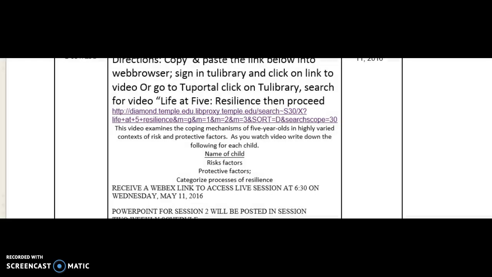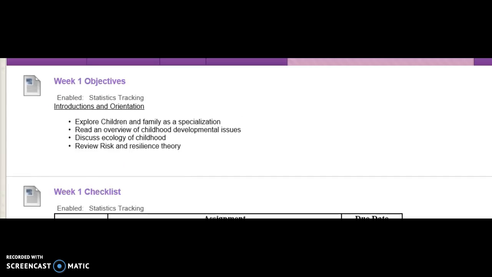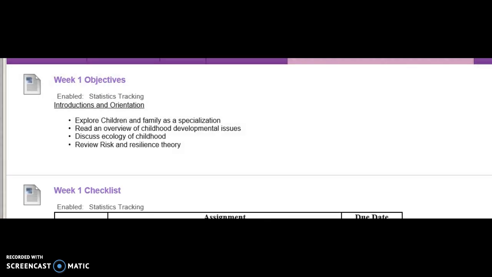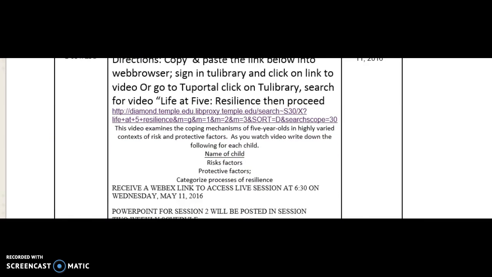Every week before the synchronous class, there will be a PowerPoint that is posted under PowerPoint sessions, which again, I will need to create a link to on the menu side. And that's how you'll get that. You'll want to probably either print or look at that PowerPoint session when we all get synchronously online and start to do our interactive session, which would be every Wednesday at 6:30.